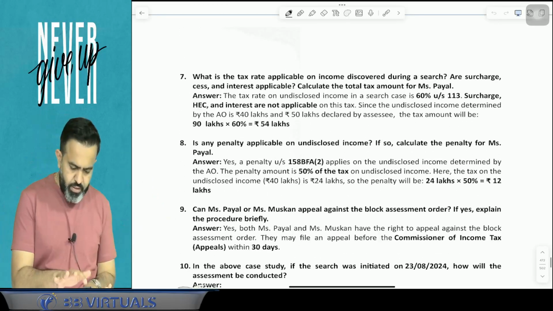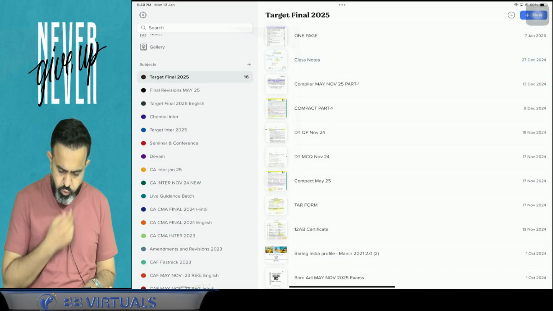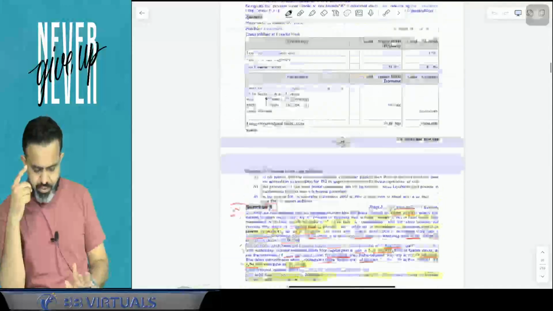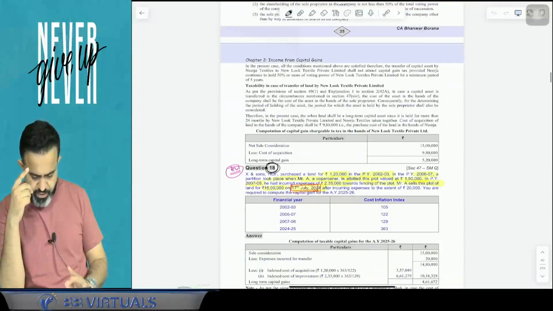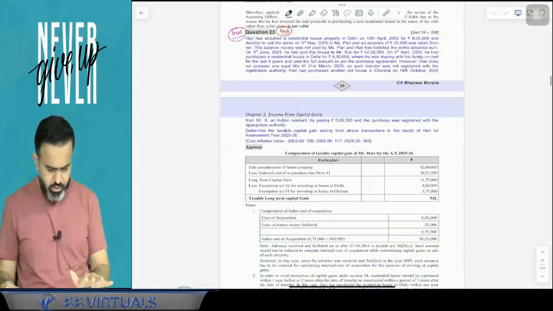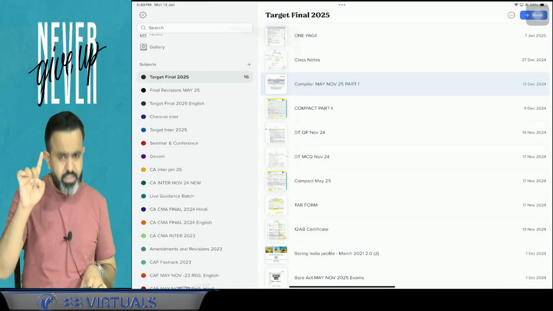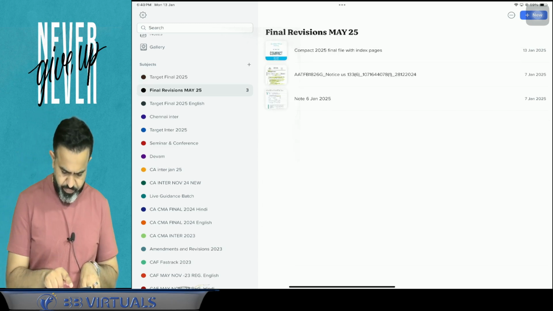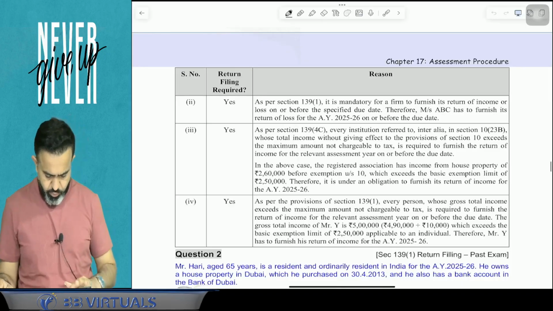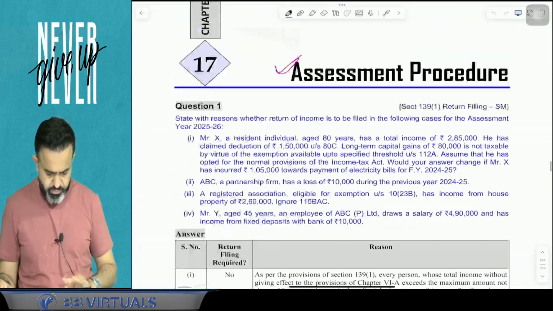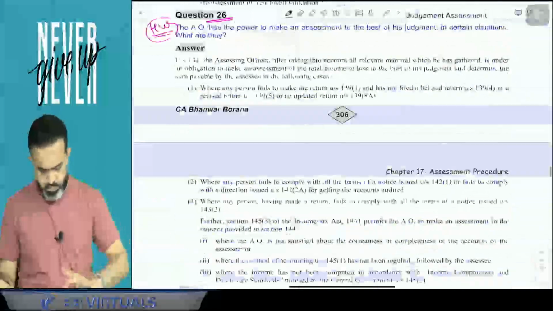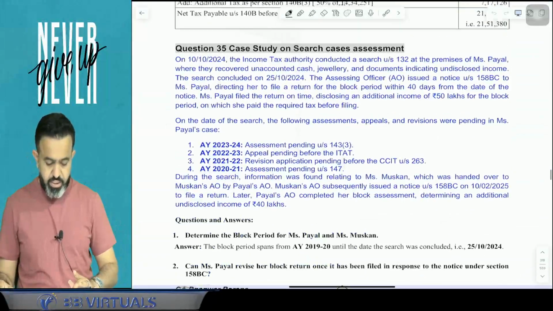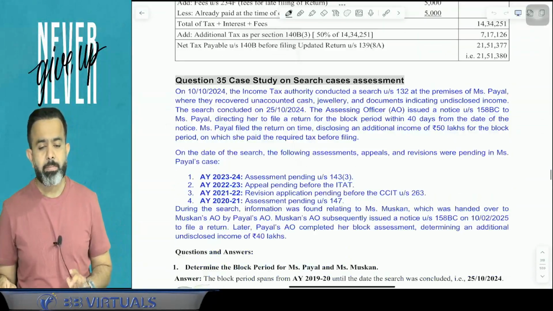Don't worry about that. Now, this case study I also considered in your compiler, but no, I think you don't have that in your compiler. In the assessment procedure, I think you have fewer questions. Suppose you have 34 or 35 questions in your compiler for the assessment procedure. Tell me, 34 or 35?